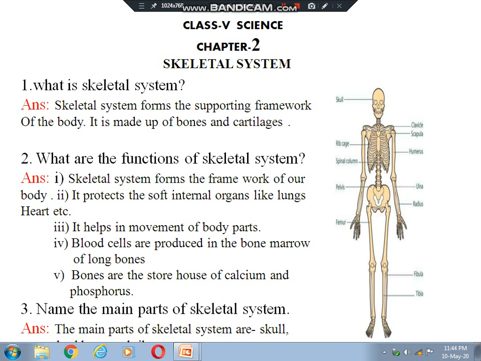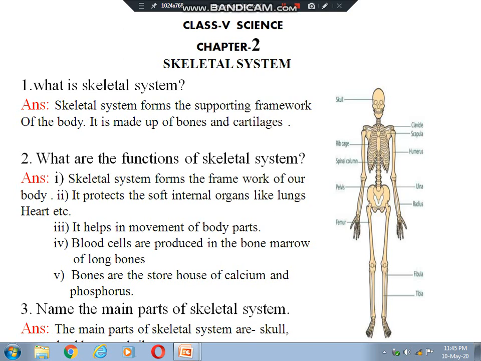Now, blood cells are produced in the bone marrow of long bones. Blood cells means RBC, that is red blood cells, and WBC, that is white blood cells. You have learned the same in the previous chapter, that means in the circulation chapter. Bone marrow is a soft fluffy substance which remains in the long bones and helps in the production of blood cells. That is why the skeletal system also helps in the production of blood cells, for example WBC, RBC, etc.